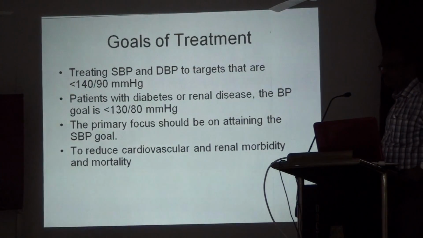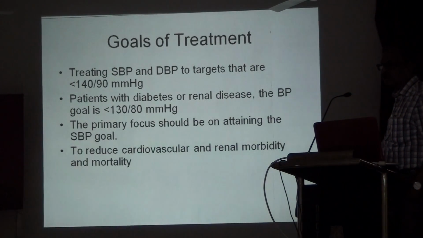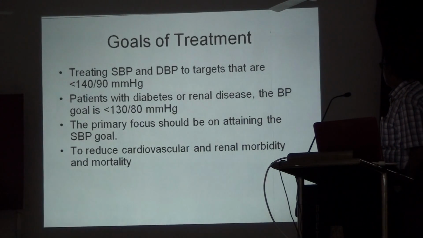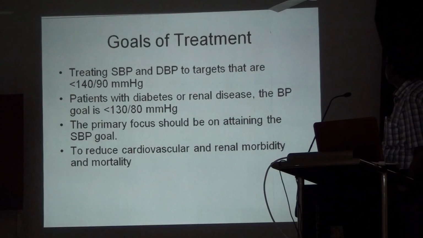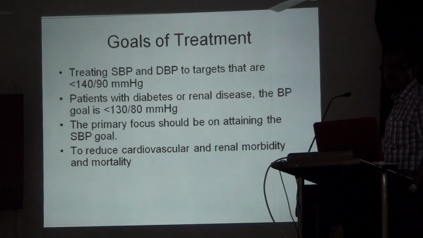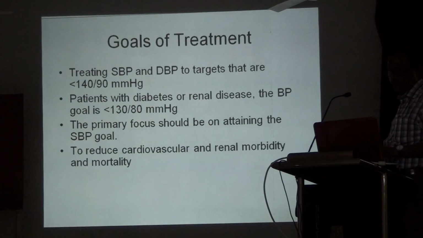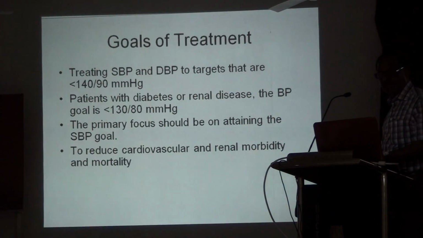So what is the goal of treatment? We have to keep the systolic pressure less than 140 and the diastolic less than 80. For patients with diabetes, the goal is not 130; it is 125 by 75. Earlier it was higher, but now it is coming down, it should be 125 by 75. The primary aim should be attaining this blood pressure so that you can reduce cardiovascular and renal morbidity and mortality.